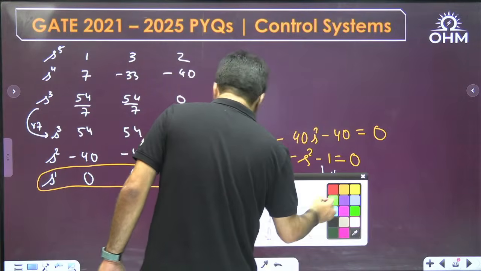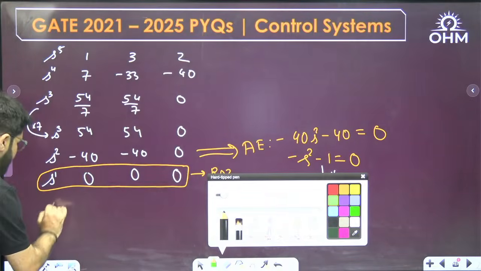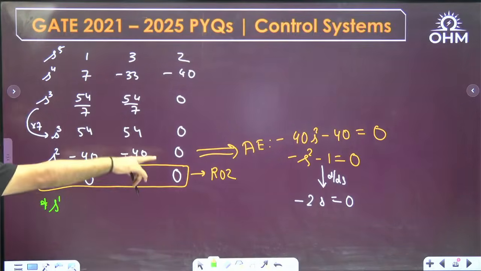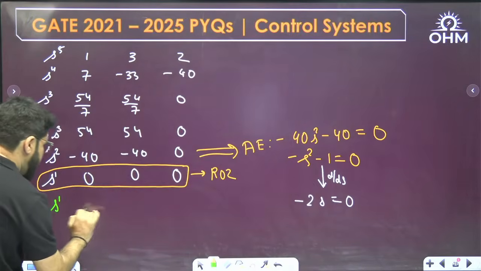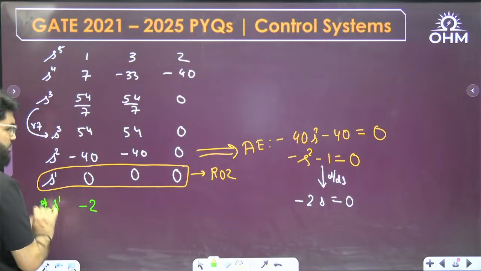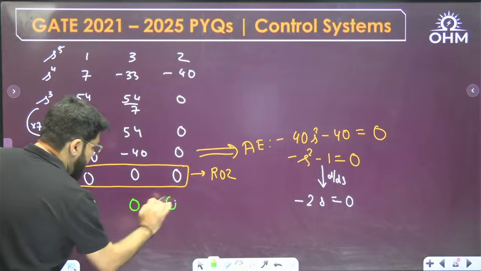Okay, now I will write down the modified s power 1 row. What is there in the s power 1 row? The modified s power 1 row, which is obtained by the derivative of the auxiliary equation. The coefficient is minus 2. S power 1 coefficient minus 2, remaining 0, 0.